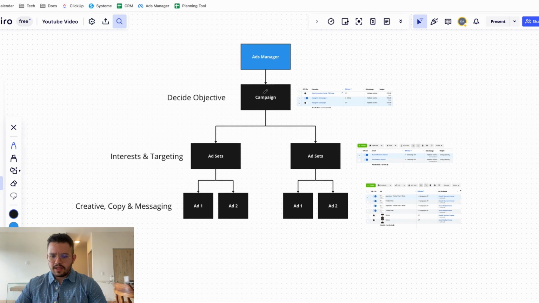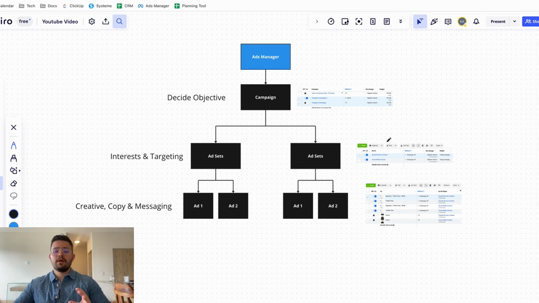So at a campaign level, this is where you decide the objective. Then inside of your campaigns, you have the different ad sets. The different ad sets are where you can decide the interests or the targeting that you're going to have with Meta. And at the end, you have your actual ads, okay? Your actual ads is essentially where you are going to host your creative, your copywriting, and your message.